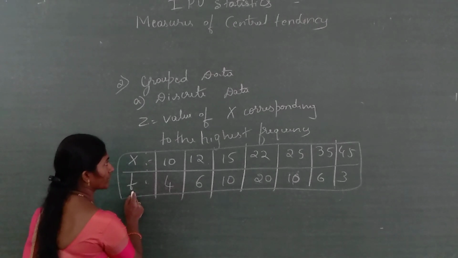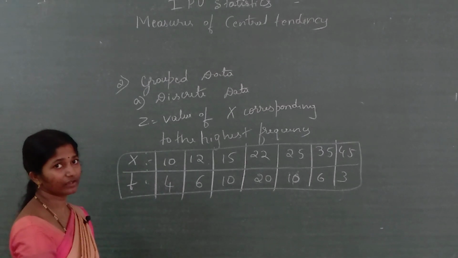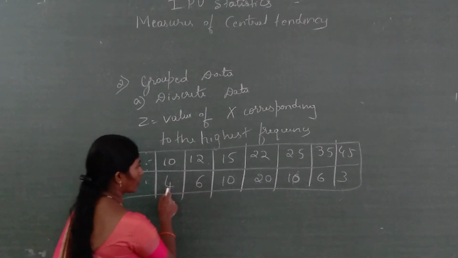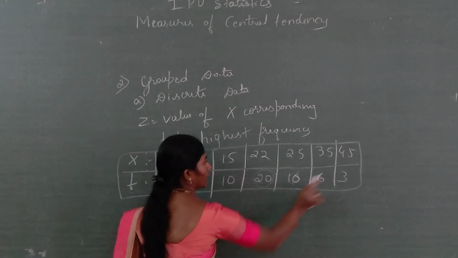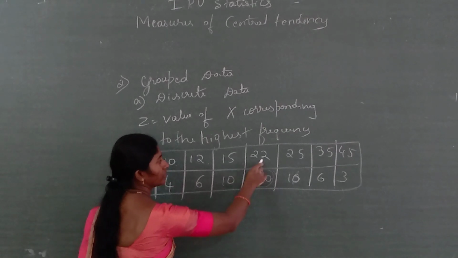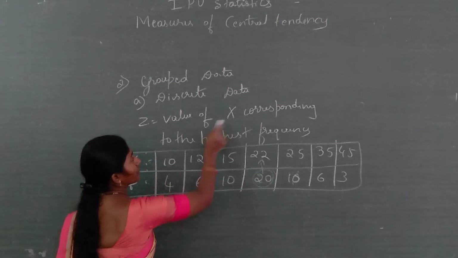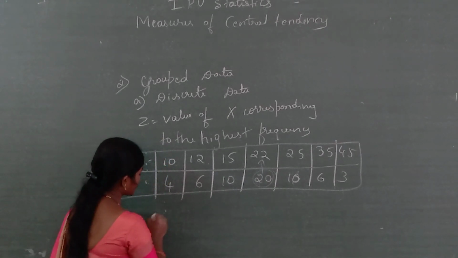See, this is the frequency, highest frequency. From that you have to choose the x value. Here observe 4, 6, 10, 20. 20 is the highest value and the others are small compared to this one. Then you have to see in which x. x is 22. Therefore, what is the answer?